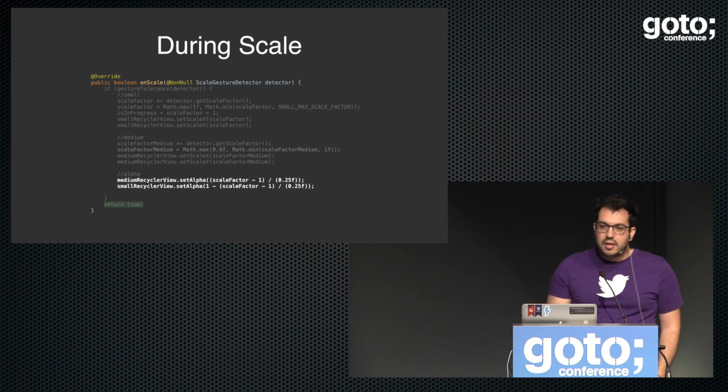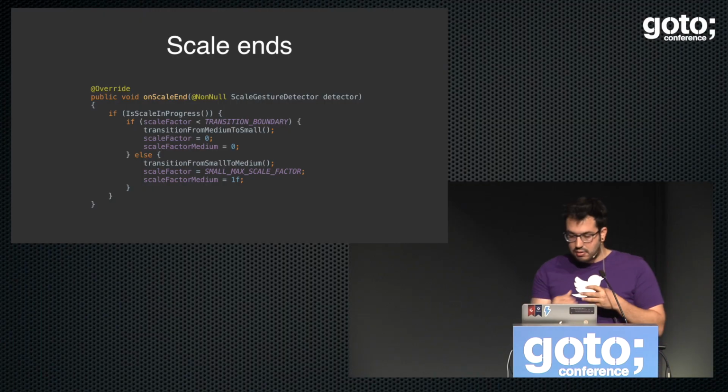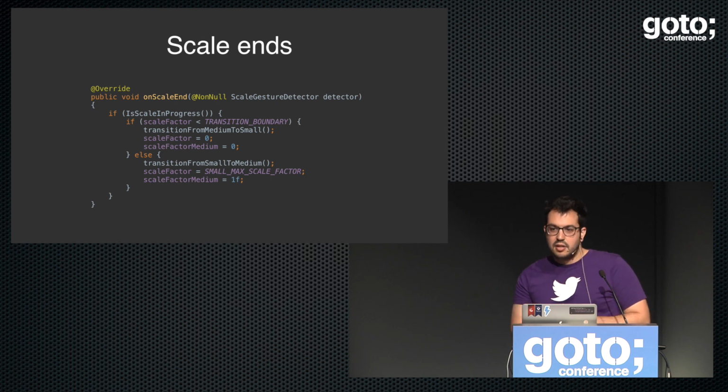But what happens if suddenly the user stops touching in the middle of a transition? If we don't do anything else, if we leave it as it is, it's going to just look like two recycler views at half alpha, both of them, or you don't know, it depends, right? But it will look weird. It will just get in a weird state. So in onScaleEnd, what I want to do, to hide this implementation, these smoke and mirrors, is just finish the transition automatically to one of the states.